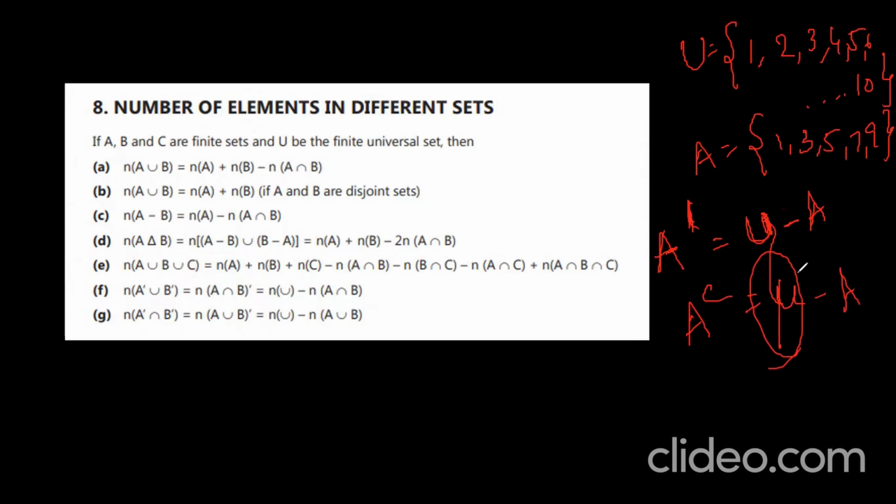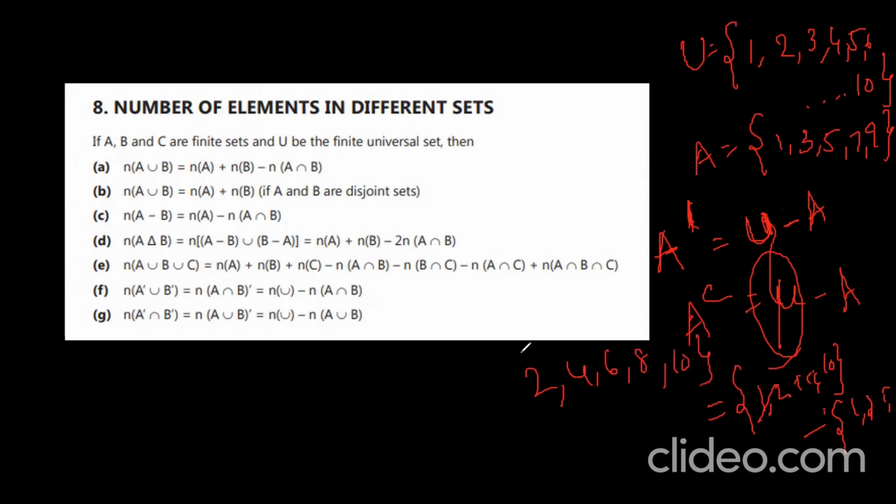Okay, understand? So here I am finding 1, 2, 3, 4 up to 10 minus 1, 3, 5, 7, 9. If I erase 1, 3, 5, 7, 9 here, 2, 4, 6, 8, 10, right? These are left here. So this will be our A complement. You understand?